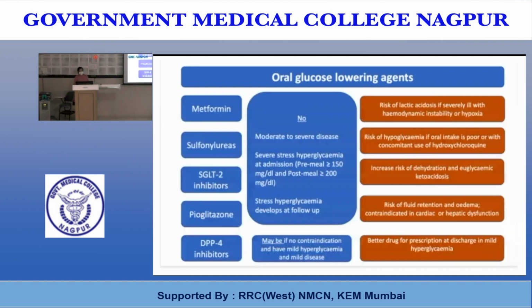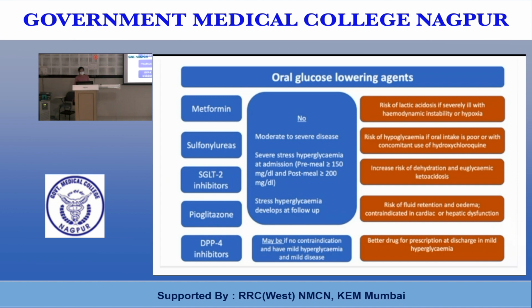The oral hypoglycemic drugs like metformin, sulfonylurea, SGLT2 inhibitors, pioglitazone and DPP4 inhibitors are not used in moderate to severe disease. Severe stress hyperglycemia at admission in moderate to severe disease is defined as pre-meal more than 150 and post-meal more than 200. The oral hypoglycemic drugs may be used in mild cases when there is mild hyperglycemia, if there is no contraindication.